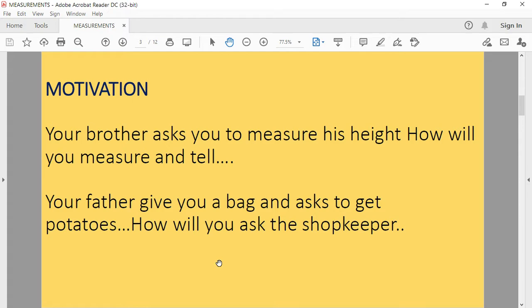When your brother asks you to measure his height, you will tell it in centimeter or meter. When your father asks you to get potatoes, you will ask the shopkeeper to give 5 kilogram potatoes or 1 kilogram potato.